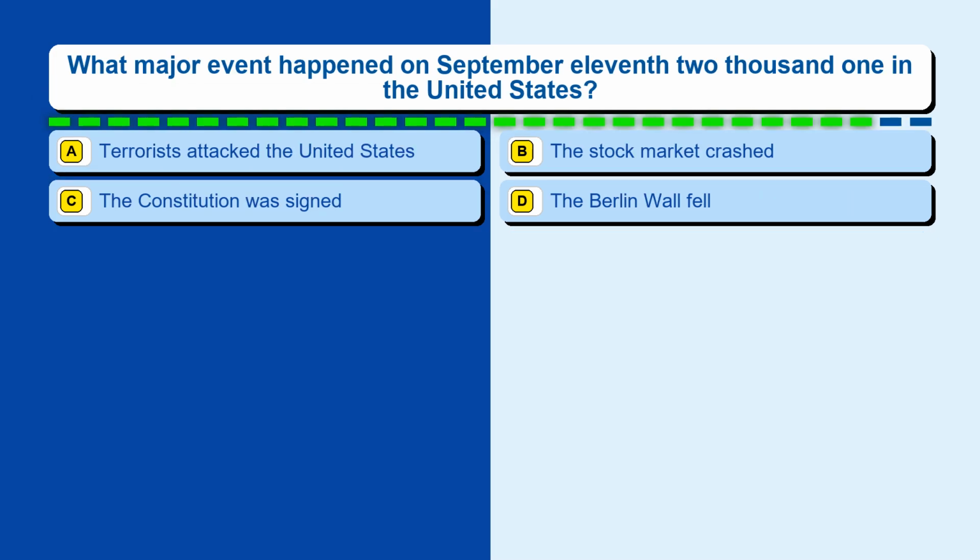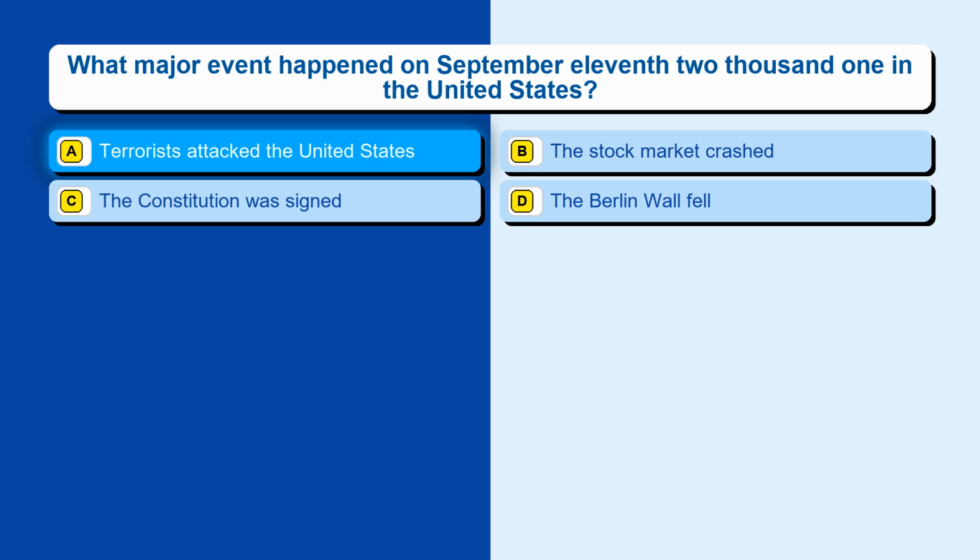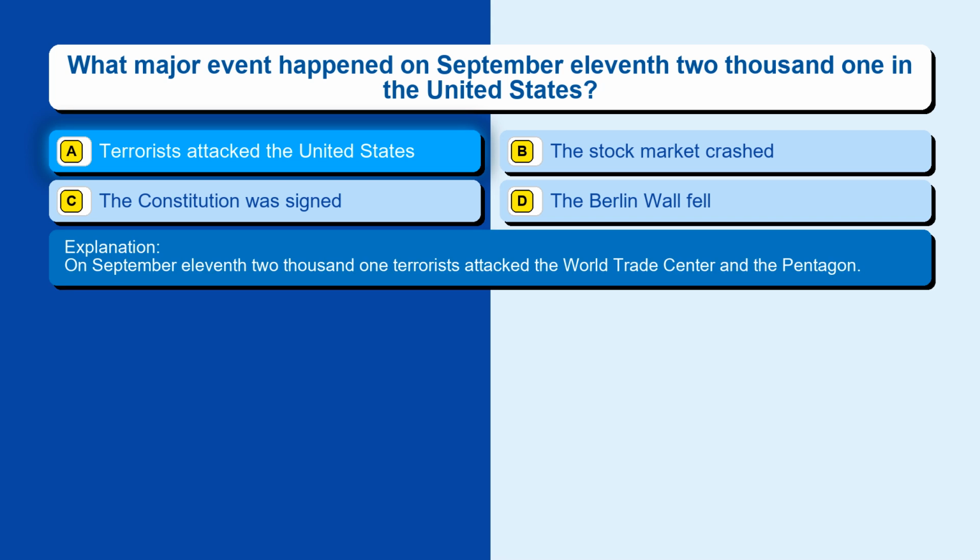Question 40. What major event happened on September 11, 2001 in the United States? Option A, terrorists attacked the United States. Option B, the stock market crashed. Option C, the Constitution was signed. Option D, the Berlin Wall fell. The correct answer is option A, terrorists attacked the United States. On September 11, 2001, terrorists attacked the World Trade Center and the Pentagon.